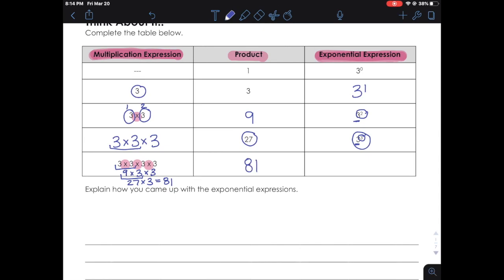Now to build our exponential expression, we just have to use our big number, which is 3, because that's the number that's being multiplied by itself. Again, we call that the base. And then the little number is the number of times we use the 3. 1, 2, 3, 4 times in this case. So the exponent, or the little number, is the number of times we multiply the base by itself.